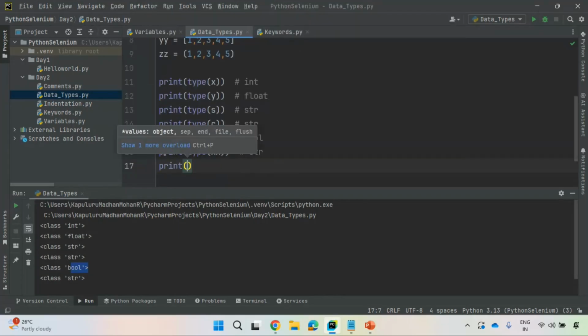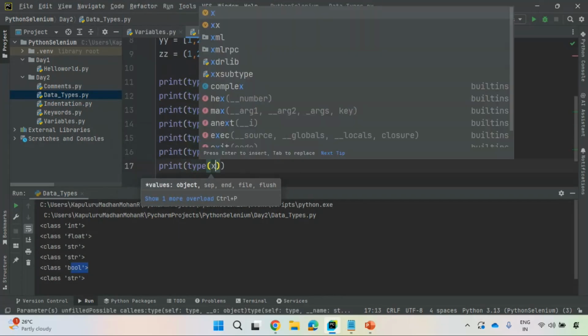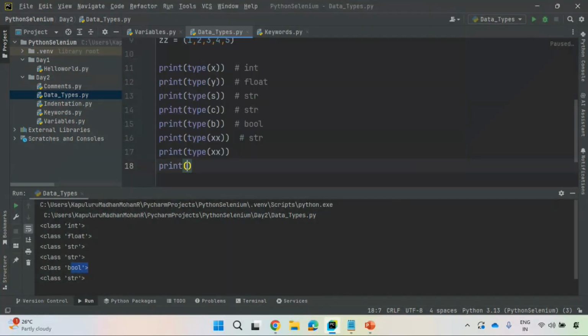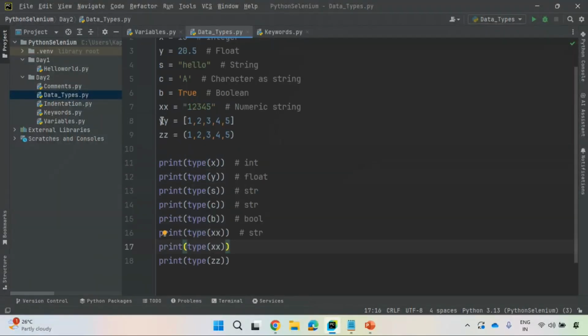Print type of the list, print type of z. I want to know which data type these variables belong to. I have different types of data. This is integer data, and I am organizing this data in such a way that it will create a list.